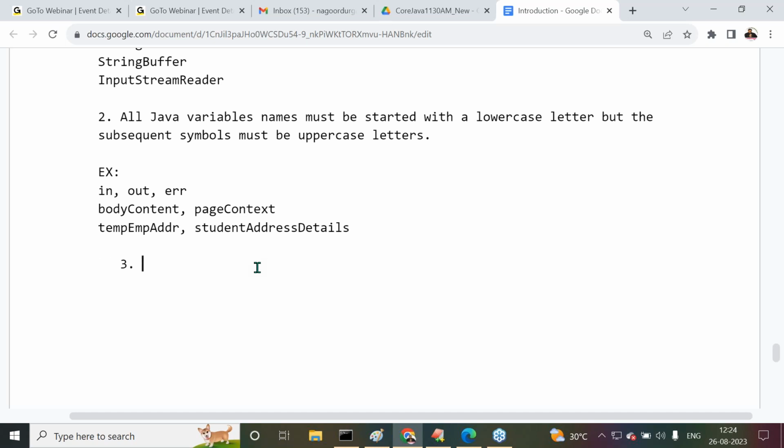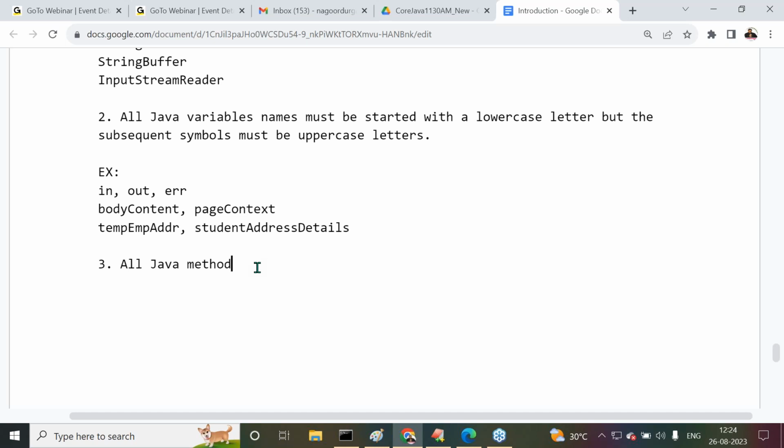Point number 3, all of you observe carefully. Same rule, whatever the rule we have seen for variables, same rule is available to what there, methods. Right, sir.